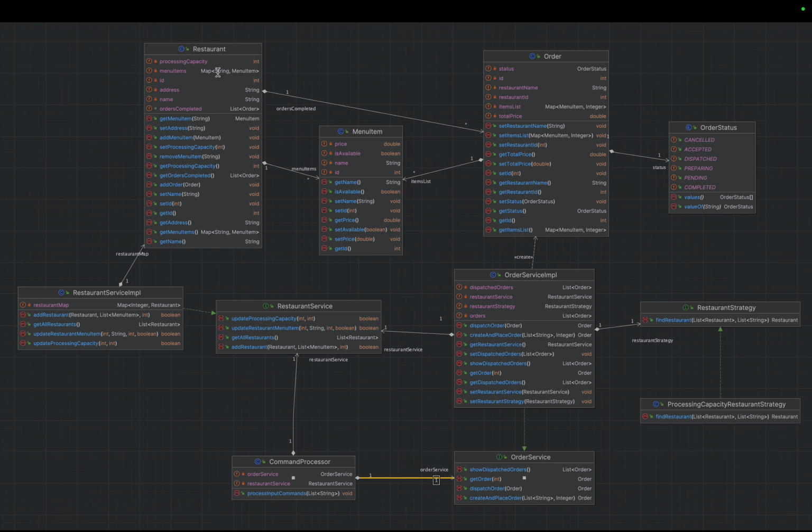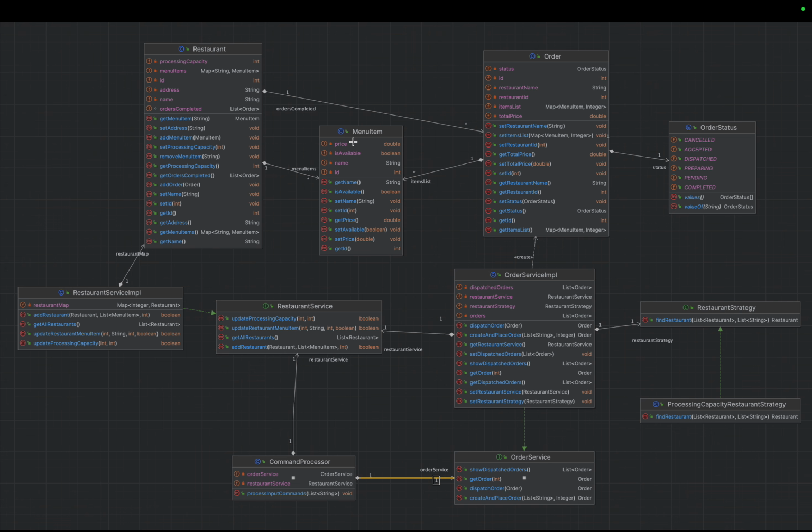This string will have the name, so we can quickly search the menu item that we are looking for, or update based on the menu item name. So this will act as a key, the menu item name. We can also define it as ID, but I have taken it as name to make it simpler. Then we have a menu item object which will have its ID, name, price, and is available.